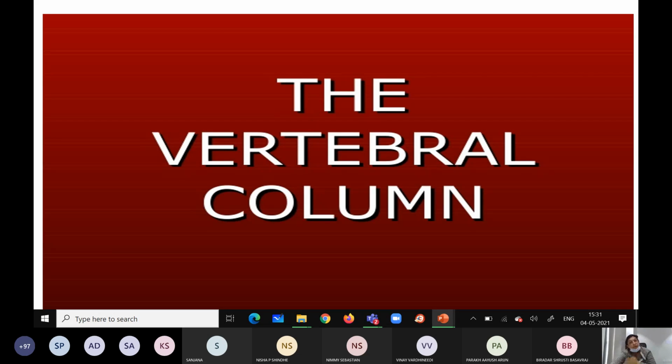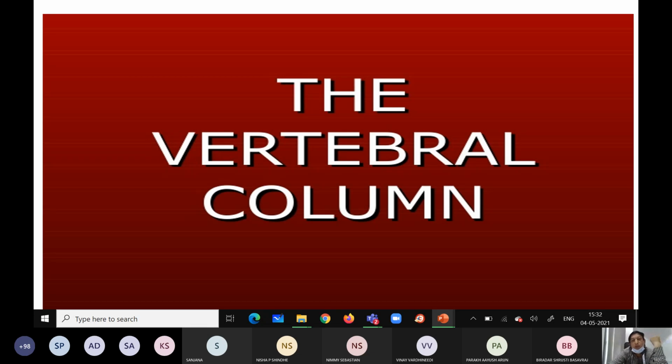Now next, what is this? Vertebral column. What is the vertebral column? What are the vertebrae? They are irregular bones. Irregular bones unite to form a column, a canal, a tunnel.